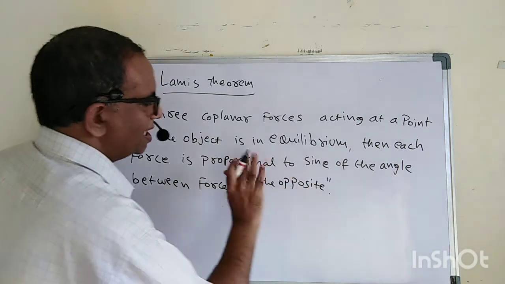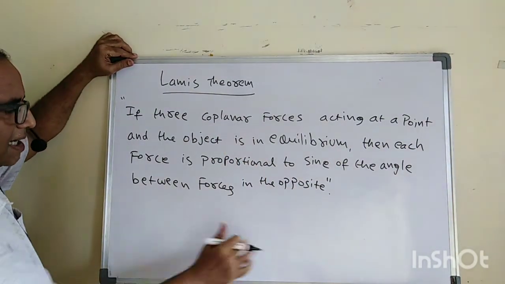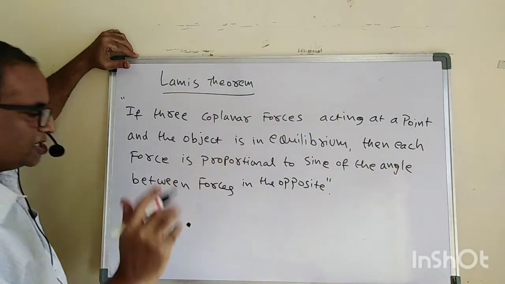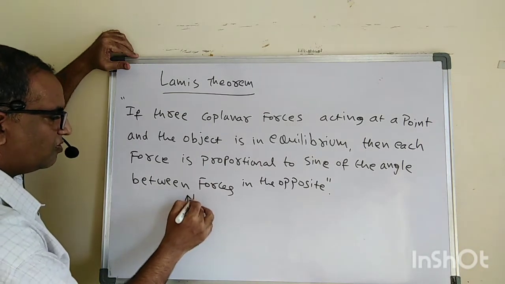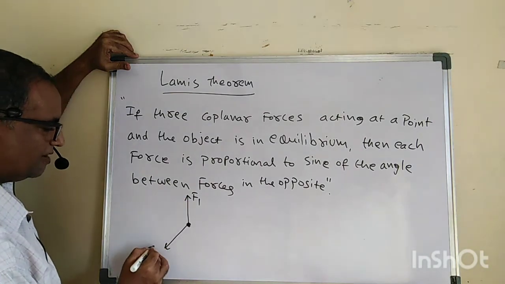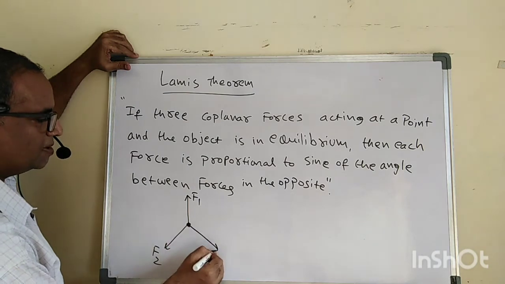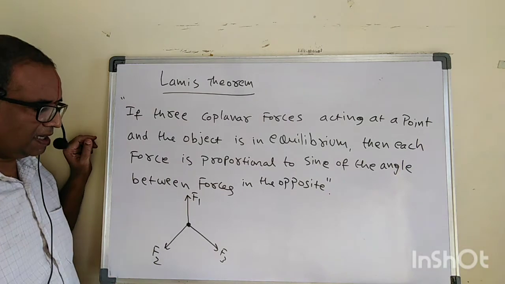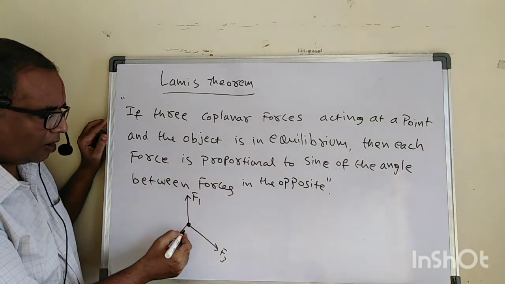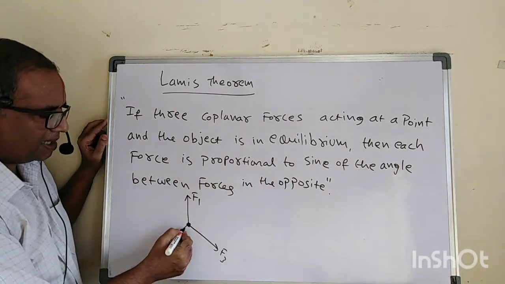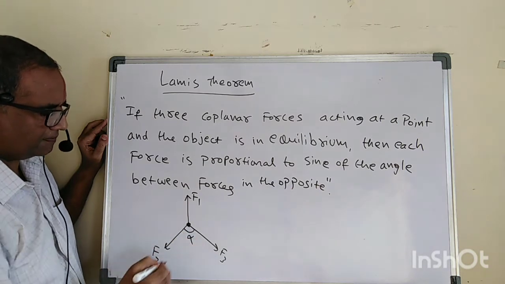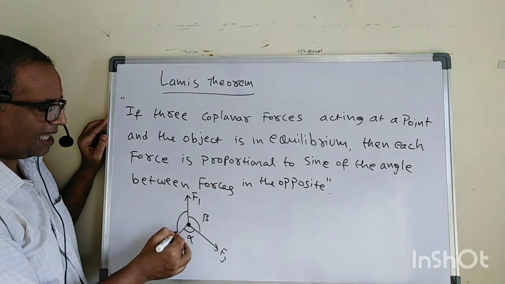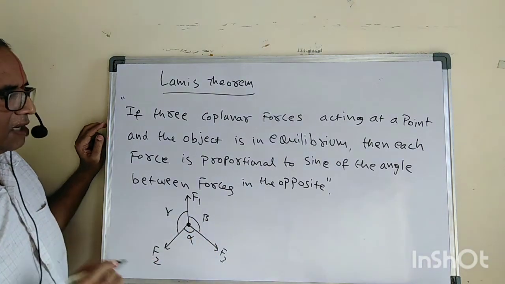I'll explain this one. Let us say this is the object, and three forces are acting on it: F1, F2 and F3. In the opposite, let us say the angle is alpha for this one, beta for this one, and gamma for this one.